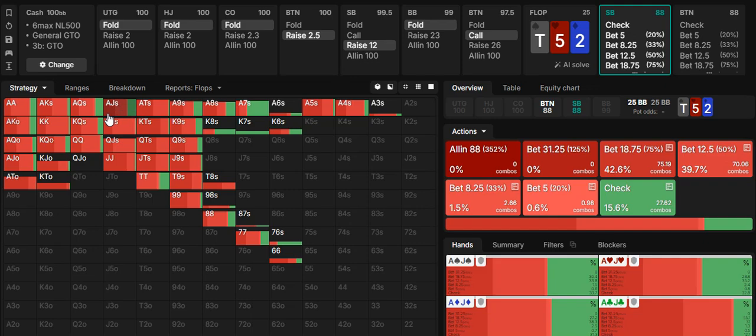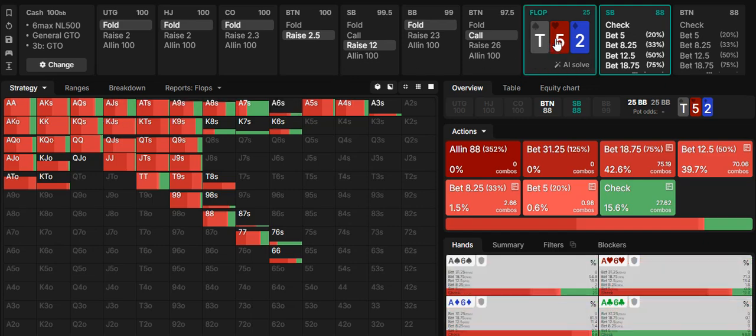If I have ace king and the board is 9-5-2, a queen or a jack does not help me. If I have 10-5-2, a queen or a jack does help me. So there's more backdoor draws. I have a backdoor straight draw on the 10-5-2. I do not have it on the 9-5-2 with ace king, ace queen, and ace jack.